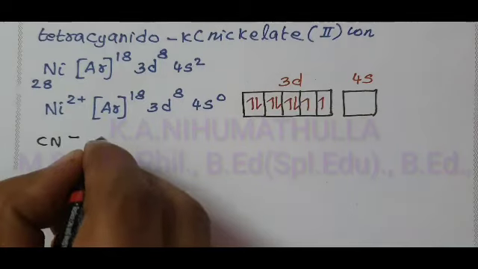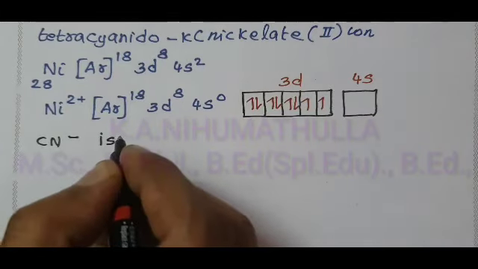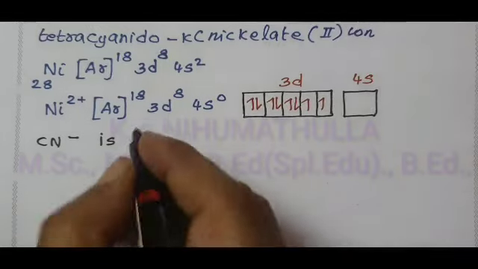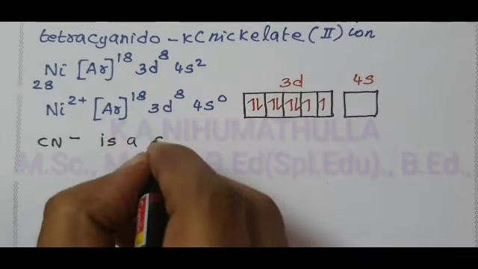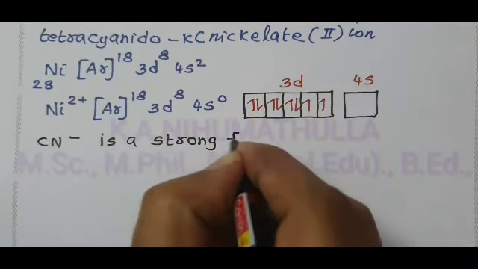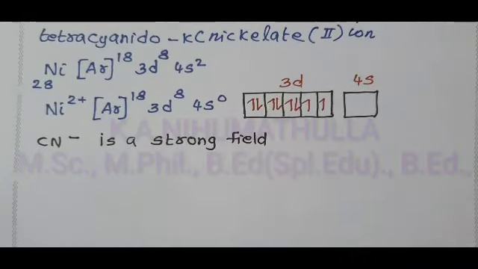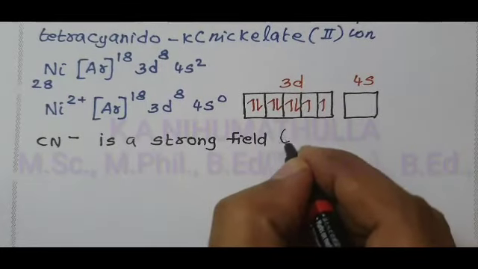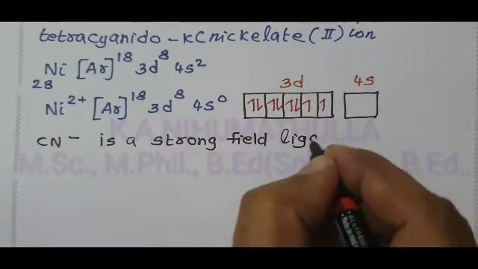CN minus, cyanido-kappa C, is a strong field ligand.